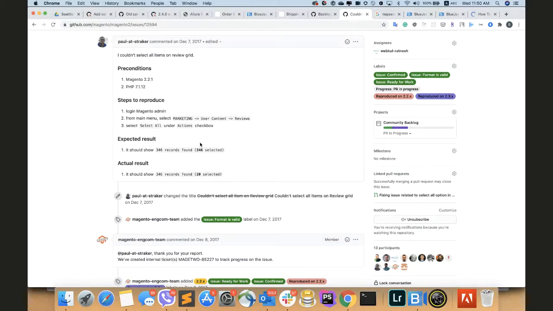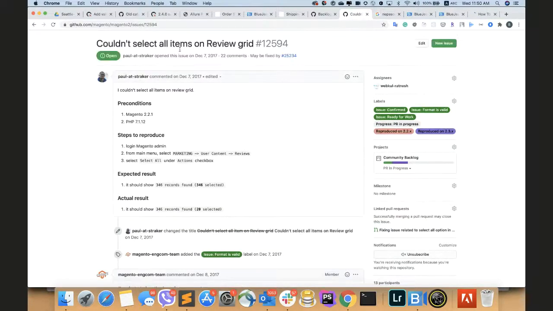There's the new grid based on UI components and the old ones that were developed before the UI components library was created. And in different places we have different grids. And this bug is related to the old grids.